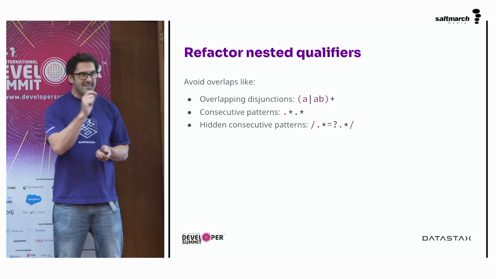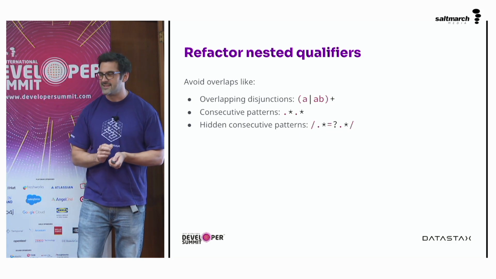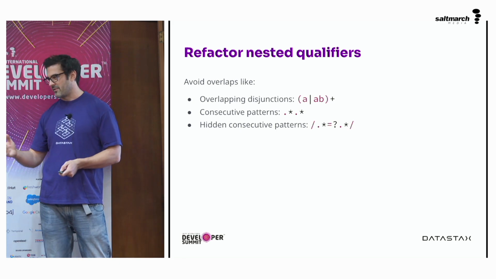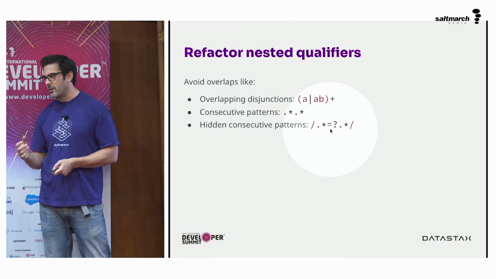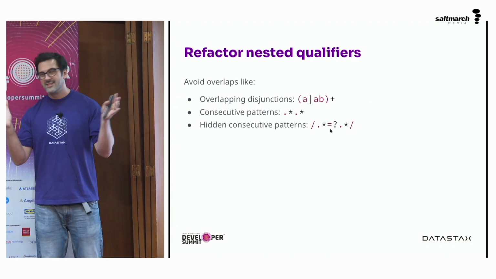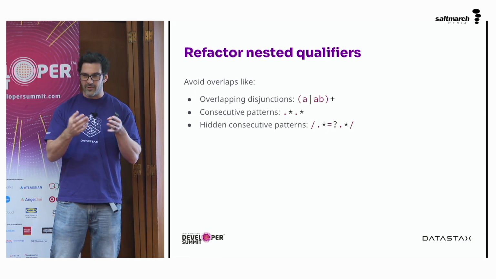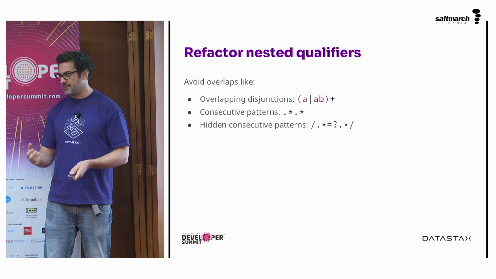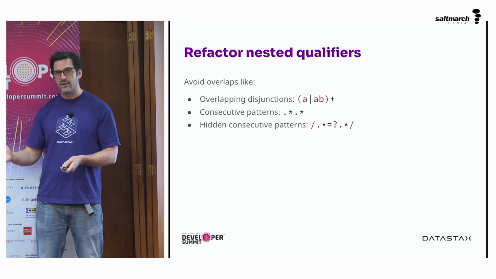And then it's always good to look for those hidden consecutive patterns where you are putting an optional thing in the middle. In this case, at the bottom, we've got this optional, equals 0 or 1 times. You can almost just ignore the optional ones, squish the thing back together, and you go, okay, now I've got an overlapping consecutive pattern like this, at bad times. And so those are things we're looking to avoid.